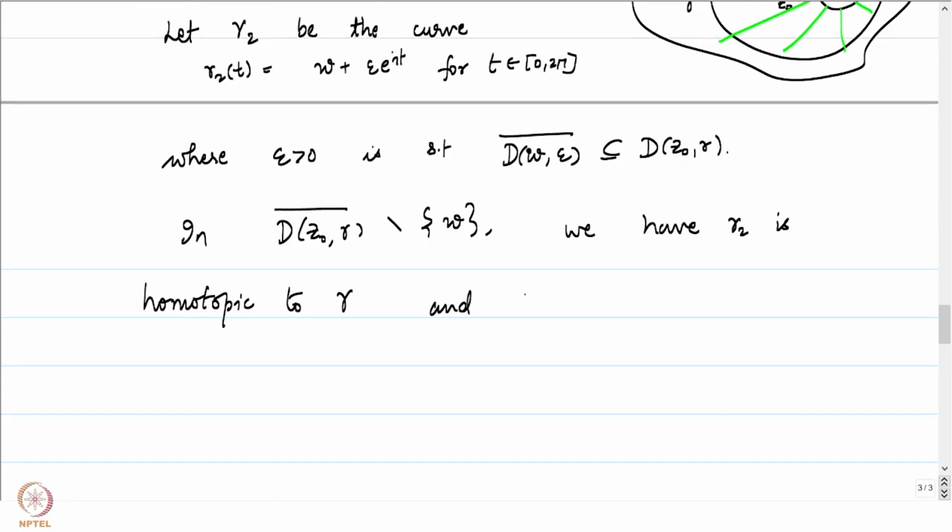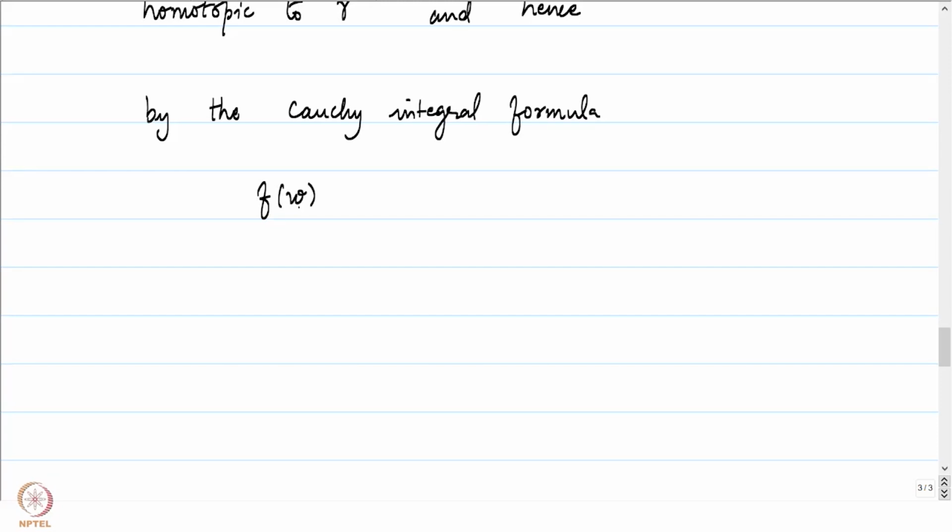Gamma 2 is homotopic to gamma, and hence by the Cauchy integral formula, f(w) is equal to the integral of f(z) by (z − w) dz over gamma, where gamma is now the circle of radius r around z0.